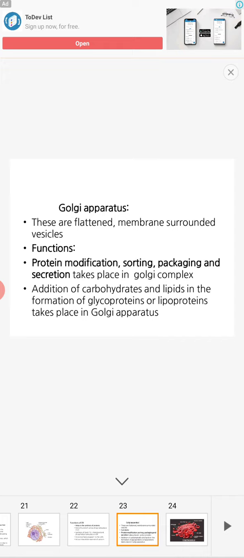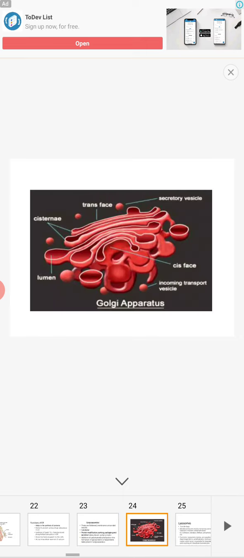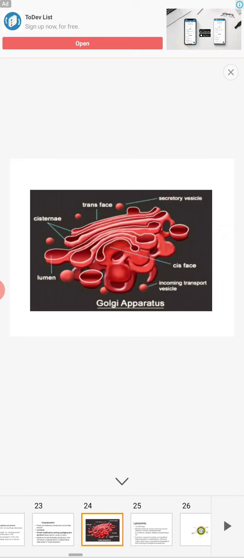Protein plus lipid are complex proteins, lipoproteins. So after synthesis, the addition of carbohydrates and lipids takes place, and the Golgi apparatus is required for this. I have given its structure; briefly you should know the structure of the Golgi apparatus.